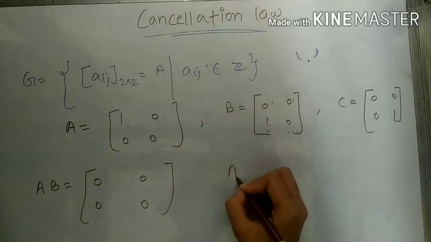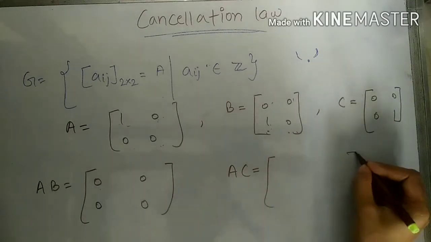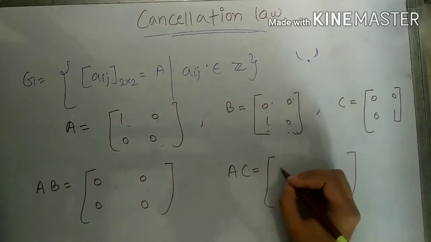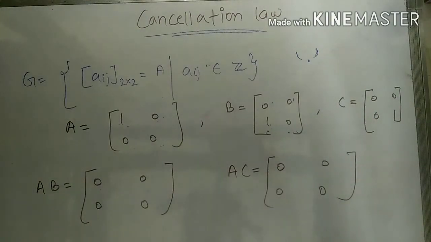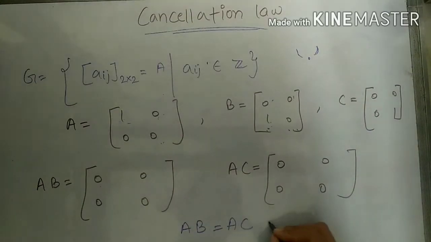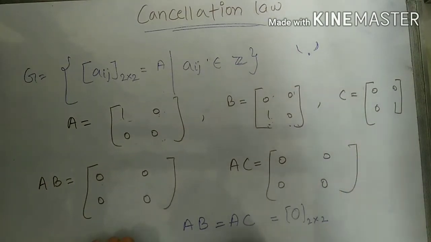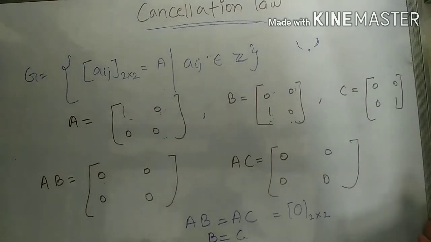Similarly, if we multiply AC, what do we get? 0, 0. So here we get AB is equal to AC, that is the 0 matrix of order 2 by 2. But if we cancel A from the left side on each side, then what will we get? We get B is equal to C, if this set satisfies the property of left cancellation law.